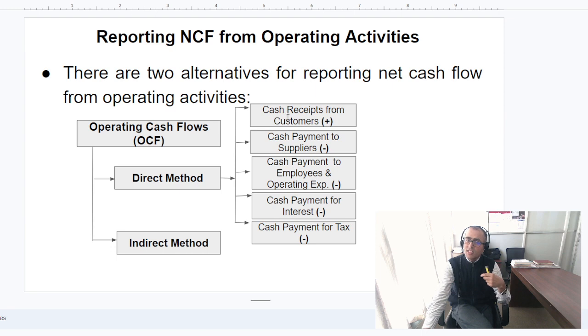Under the operating cash flow, we have like your cash receipt from customer, this is the cash inflow, plus sign is the cash inflow, or minus भनेको is the cash outflow. Just so if you are making payment to the supplier, that is the cash outflow. Cash payment to employees and other expenses भनेको is the cash outflow. Cash payment for interest, okay, that is all about ब्याज दिएको छ भने that's the outflow. Now cash payment for the taxes is also the outflow friends.